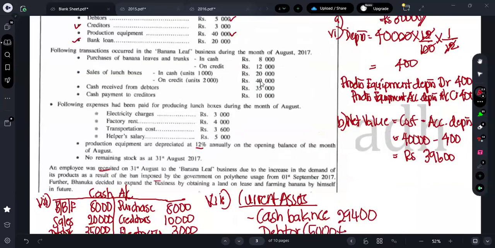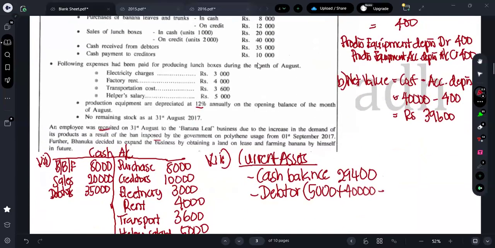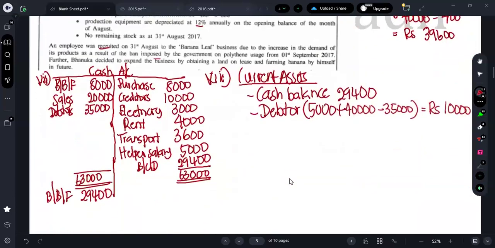During the period we sold for how much? 40,000. So for that we should add. From debtors we received an amount, so we should deduct it now, guys. 35,000 we have received from debtors. Therefore 45 minus 35, the answer is how much? The debtors receivable amount is only 10,000, right?